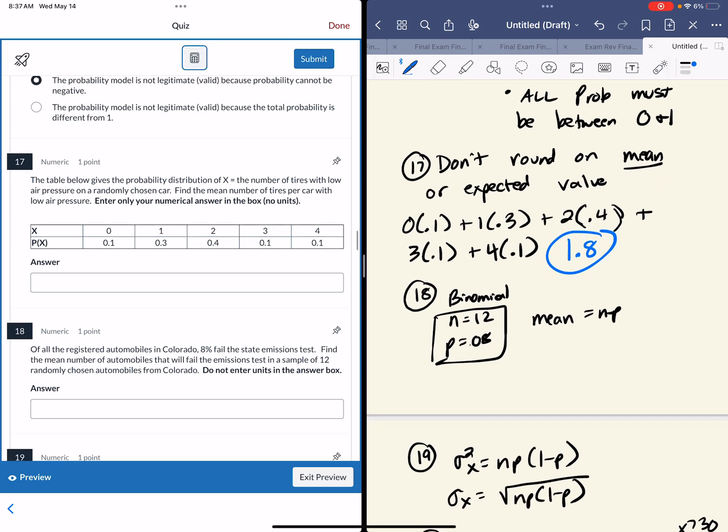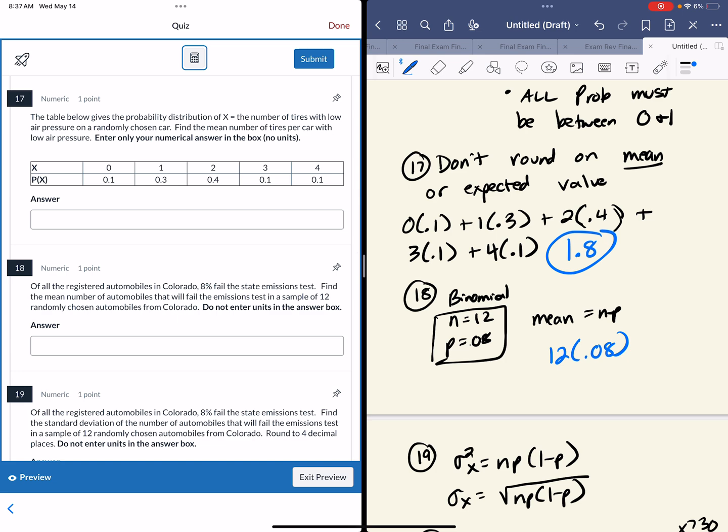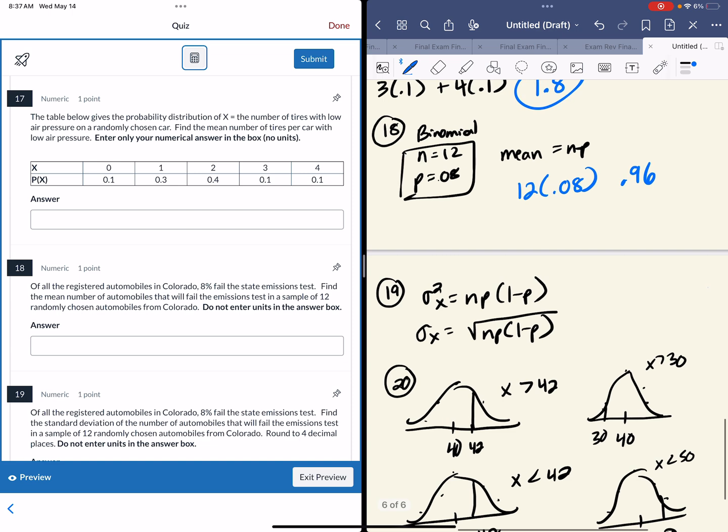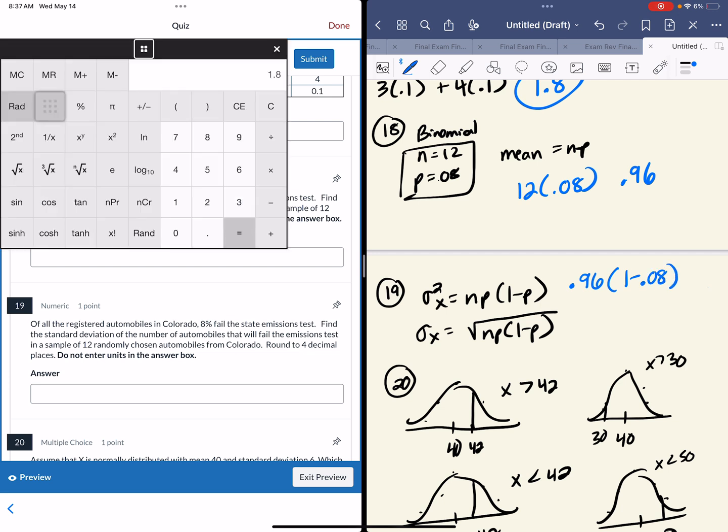On 18, it's binomial. And I want the mean, so it's 12 times 0.08. And what that's going to give me is 0.96. And on the next one, I want the standard deviation. I'm going to do the variance first. So it's 0.96, I've got that from question 18, times 1 minus 0.08. This one I'm going to use the parentheses for: 0.96 times the quantity 1 minus 0.08.